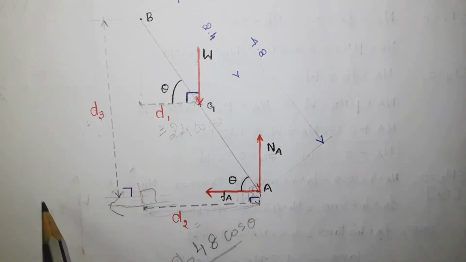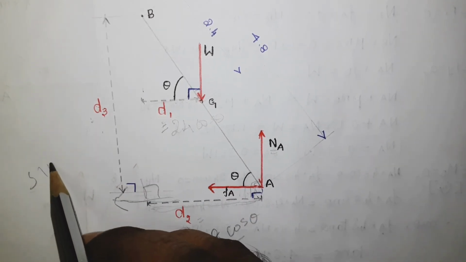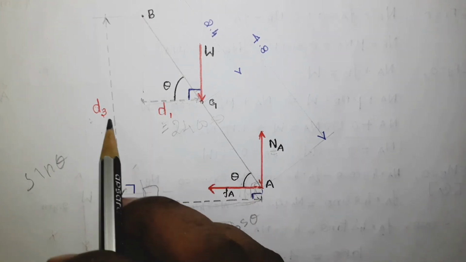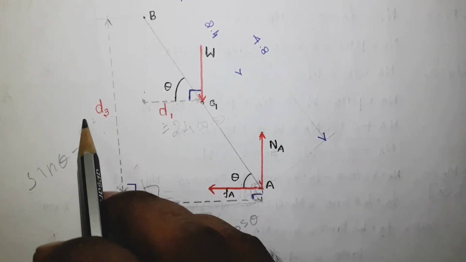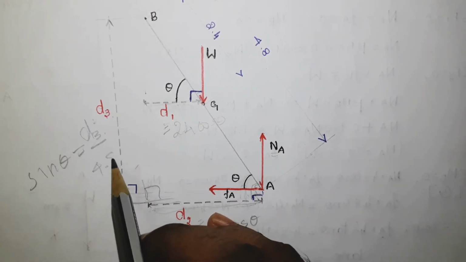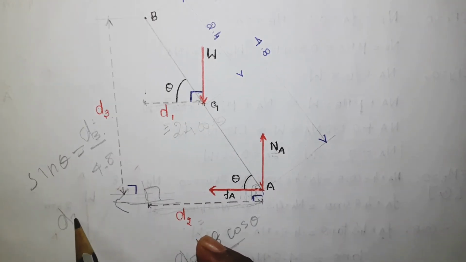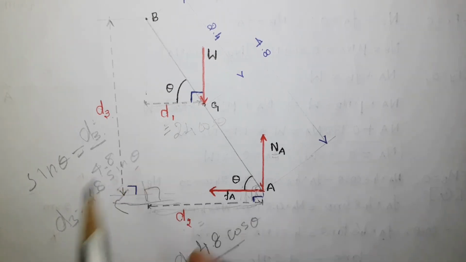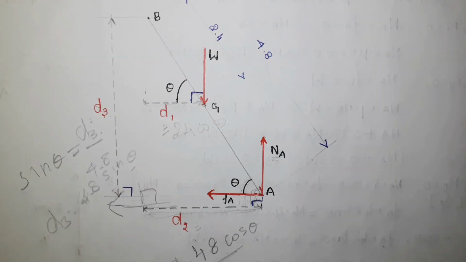For this triangle, sin theta means the opposite side D3 divided by the hypotenuse 4.8. So D3 can be written as 4.8 sin theta. Now we have found all the perpendicular distances.